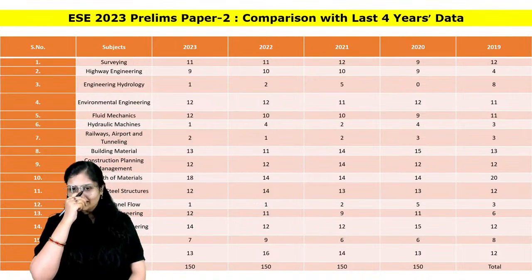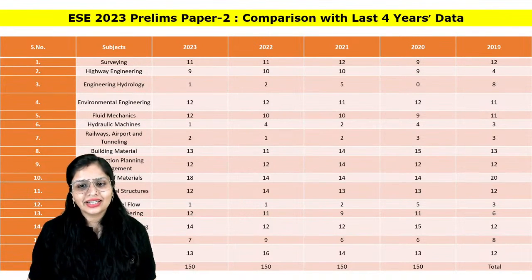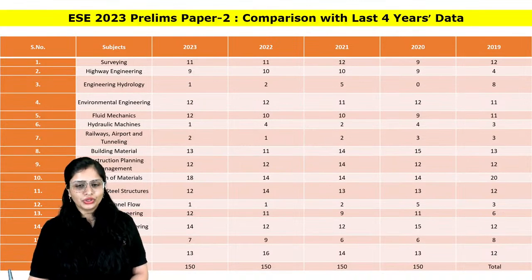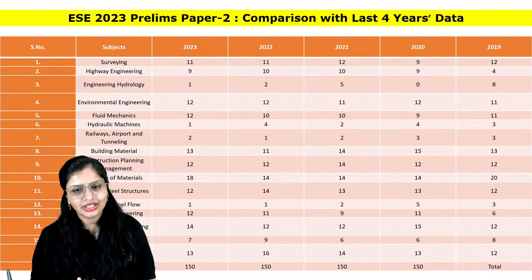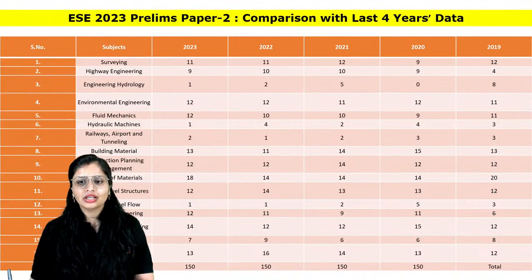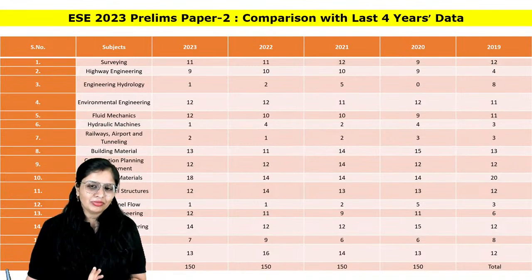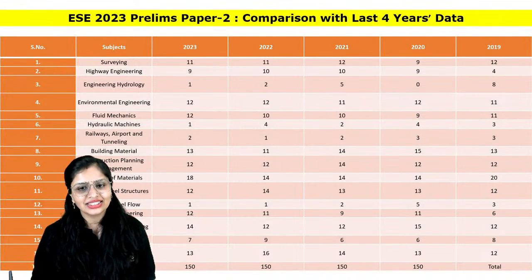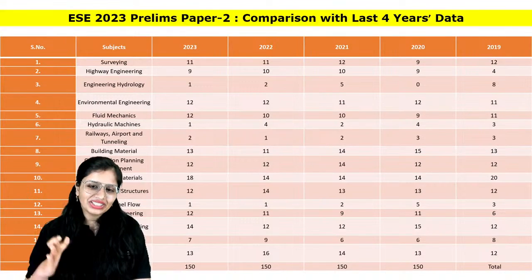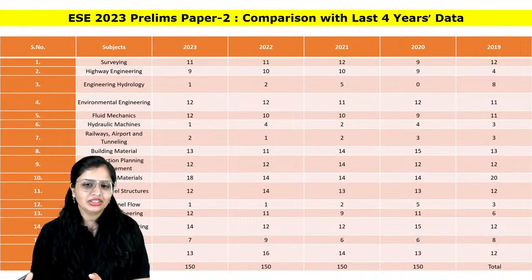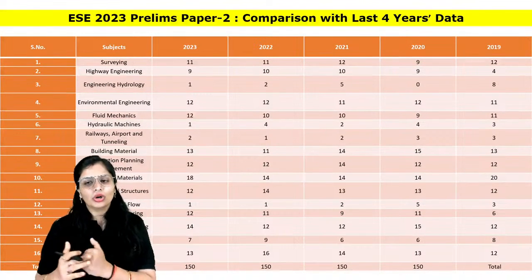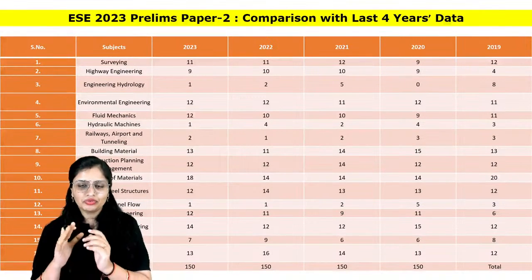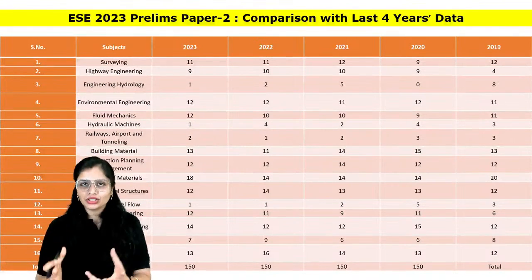Before starting further guys, this is the comparison which I have shown you, and this is for paper 2. I have included it for only paper 2, not for paper 1. So if you want to know how many questions were asked in each year, I have included the number of questions asked in 2023 for the respective subjects. If you want to analyze it, you can go through it.